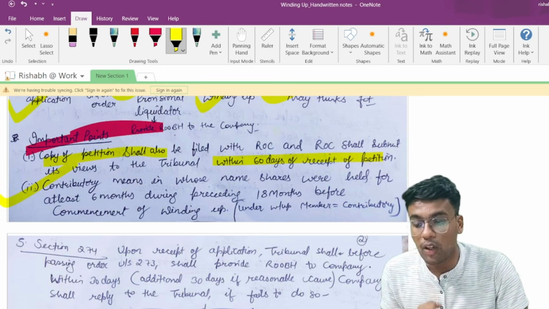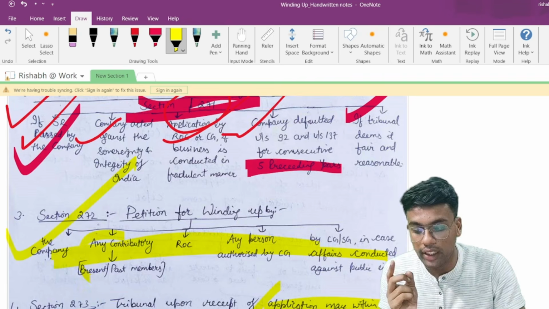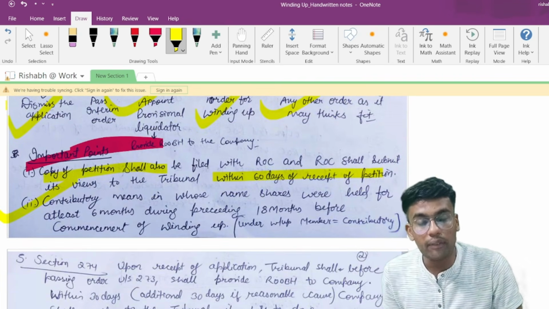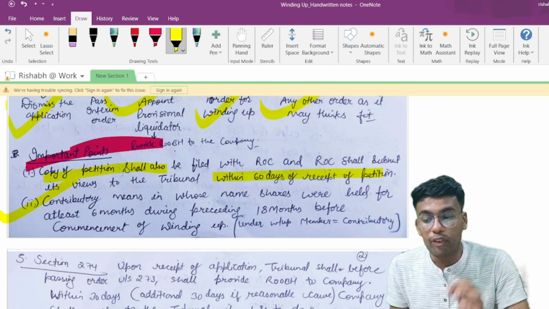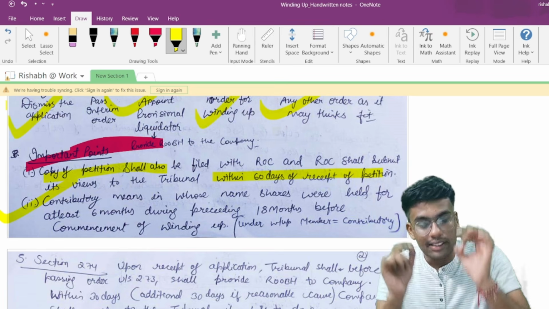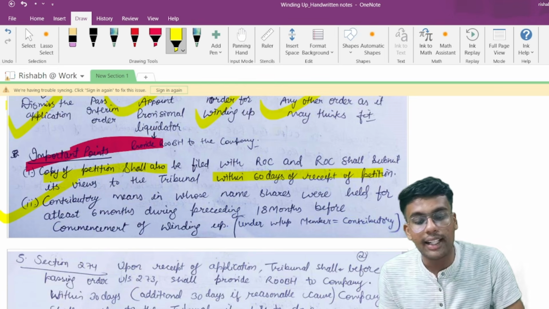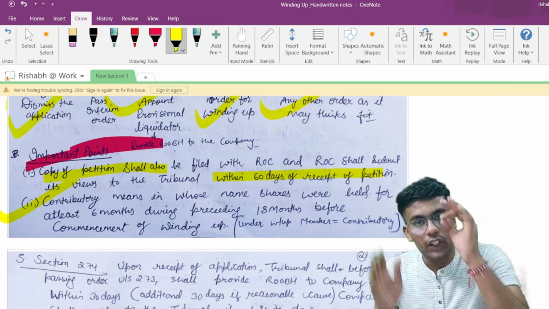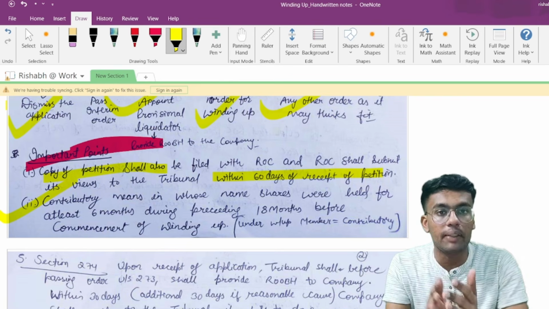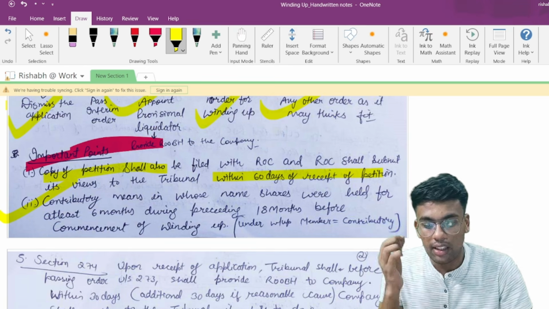Point number 2 talks about contributory. Here we learned an application can be made by a contributory. But who is a contributory? A contributory means a person in whose name shares were held for at least 6 months during the preceding 18 months before commencement of the winding up. That means your general members of the company are considered as a contributory. The term has been defined as contributory under winding up. So your members, present or past, are basically the contributory under winding up.